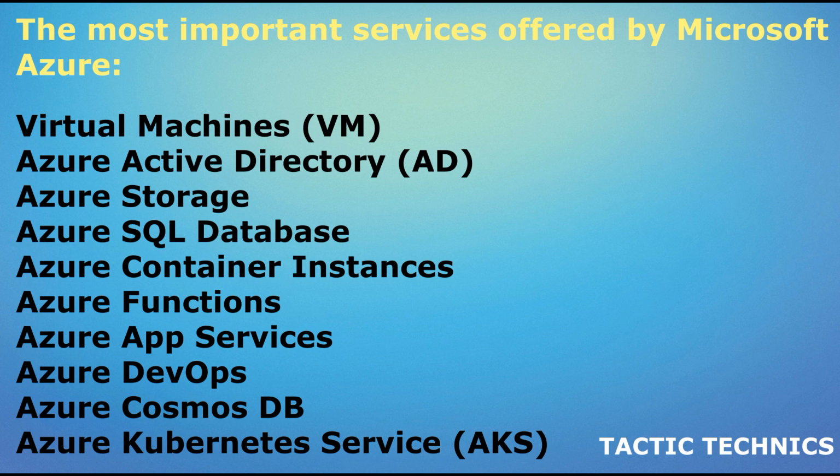Queue storage: this type of storage provides a messaging service for reliable, asynchronous communication between applications. Table storage: this type of storage is used for structured NoSQL data, and is suitable for storing large amounts of semi-structured data, such as log data and session state. Each type of Azure storage provides a different set of features and capabilities, making it easy to choose the right type of storage for your specific needs.